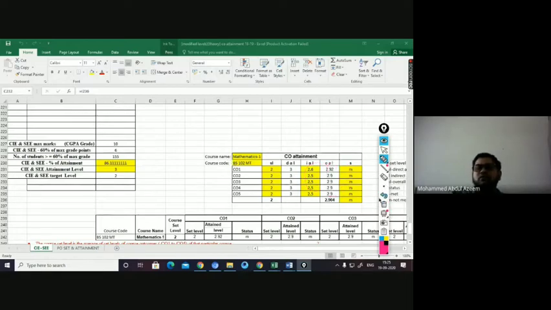Now, how do we calculate overall attainment? It is 80% of direct and 20% of indirect.